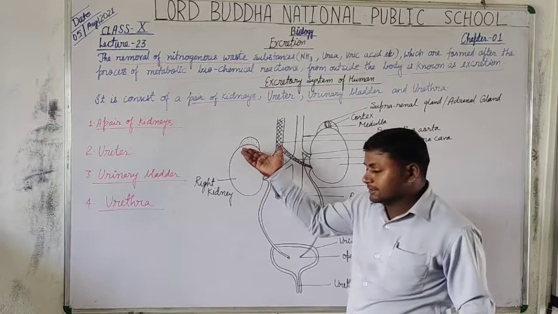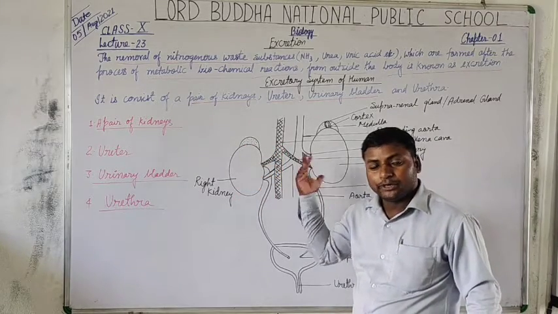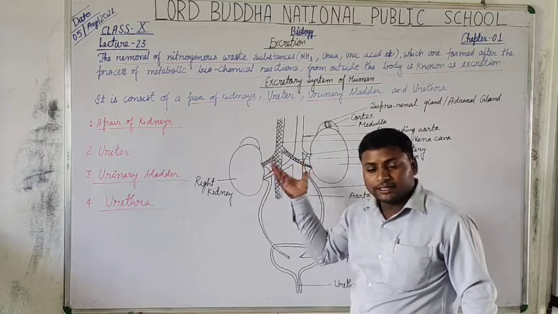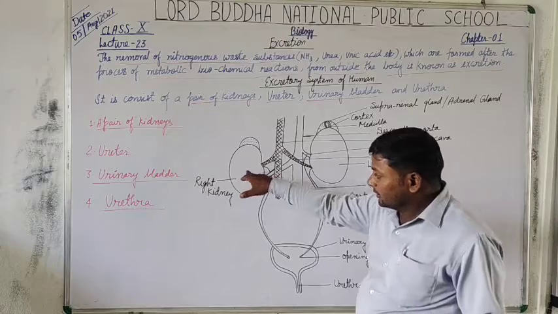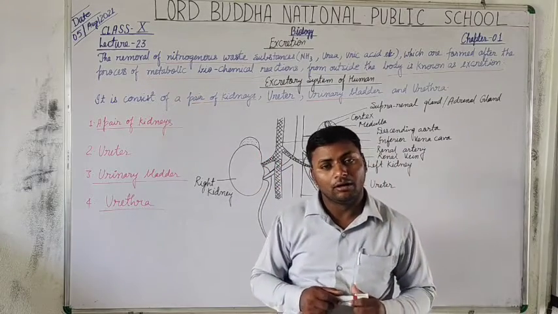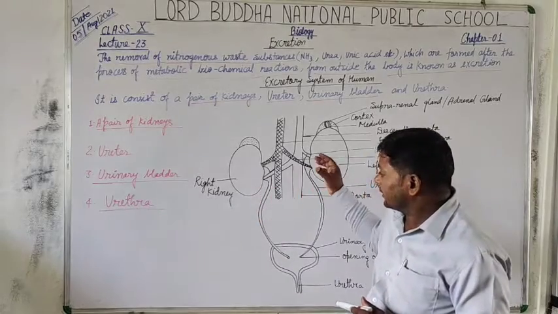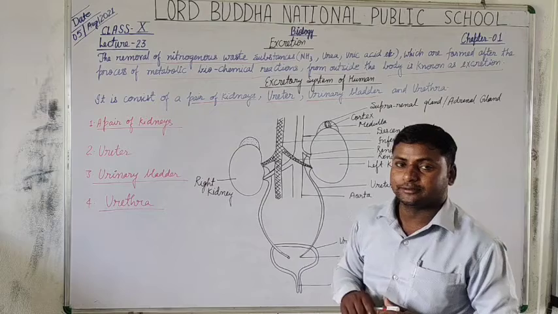The right kidney is located slightly lower than the left one, and each kidney is about 11 centimeter long, 6 centimeter wide and about 3 centimeter thick.